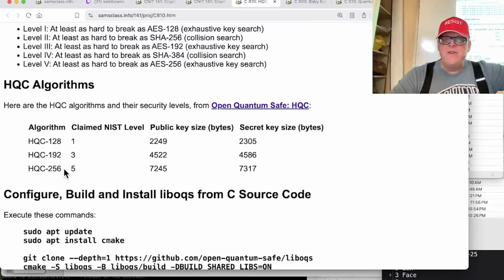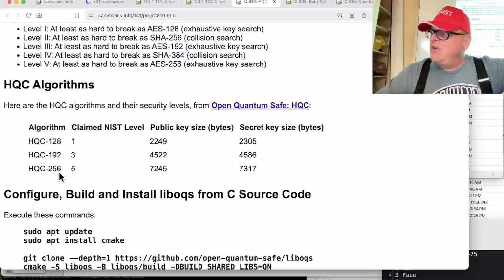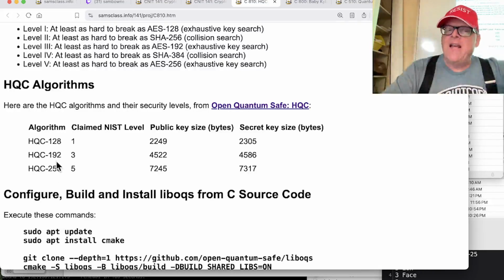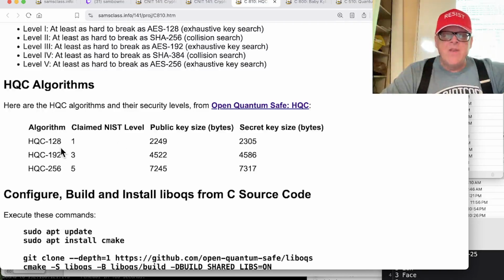128, 192, and 256. Now, the actual key is a lot longer than that number of bits, but it provides a level of security that is considered to match that level of bits for AES. So like you say, this smallest one is as good as AES 128, and the big one is as good as AES 256. As you can see, the key gets longer.